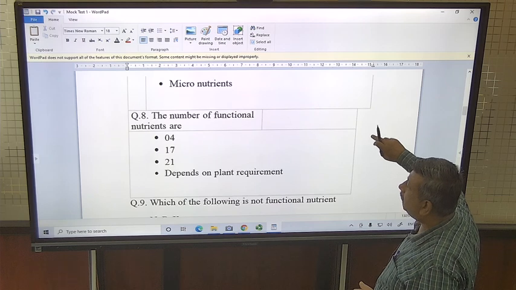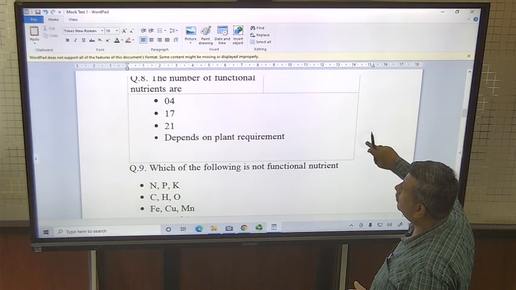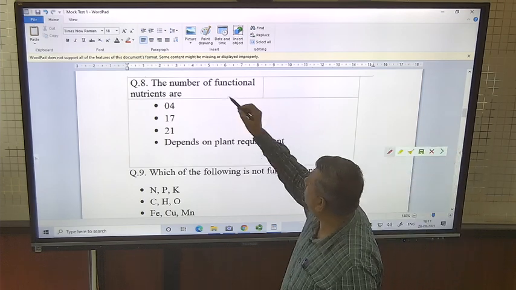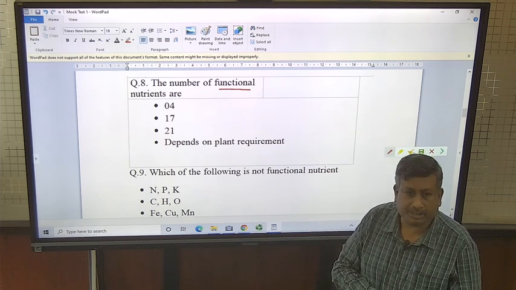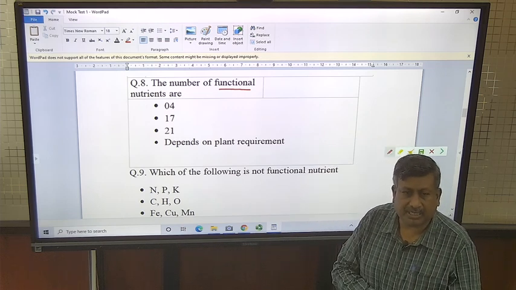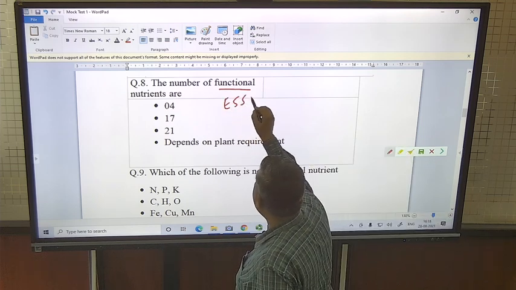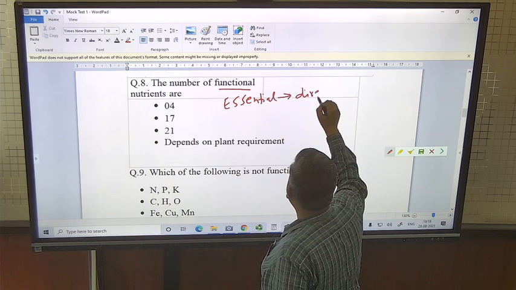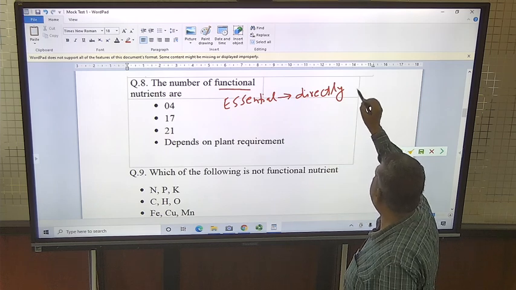The number of functional nutrients are... Here the question is asked about functional nutrients. Functional nutrients are those nutrients which take part in metabolic function directly or indirectly. Essential nutrients take part directly in metabolism, and these are 17 in number.